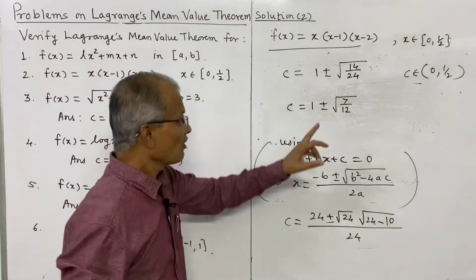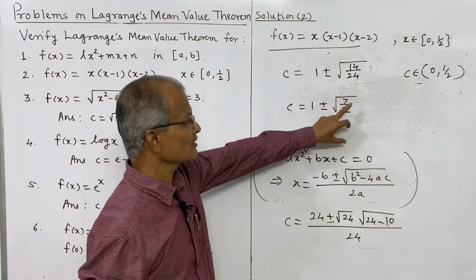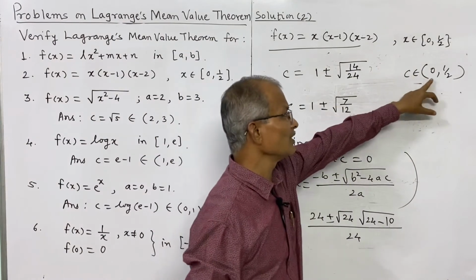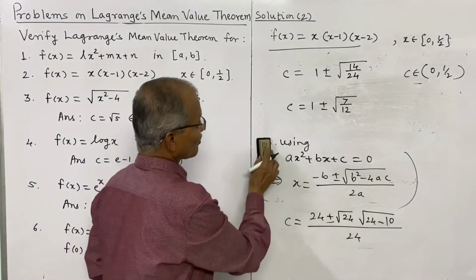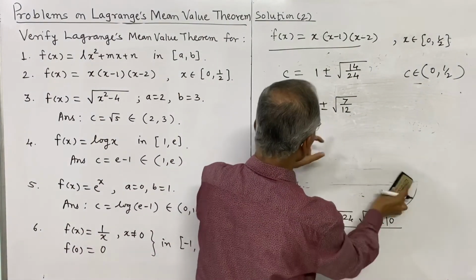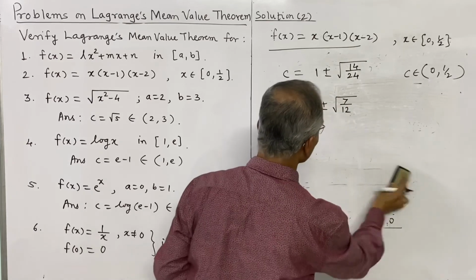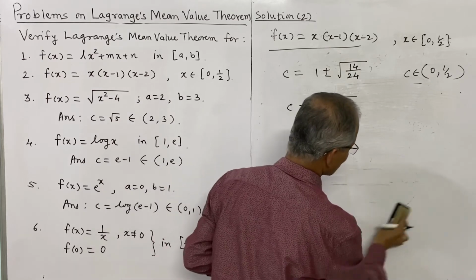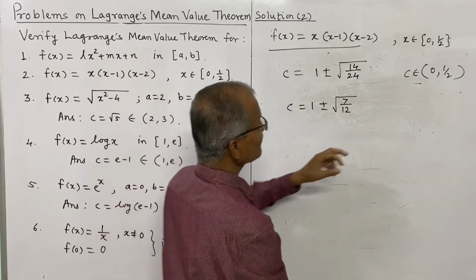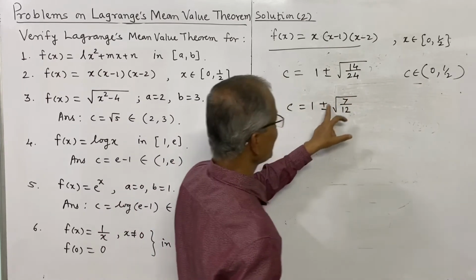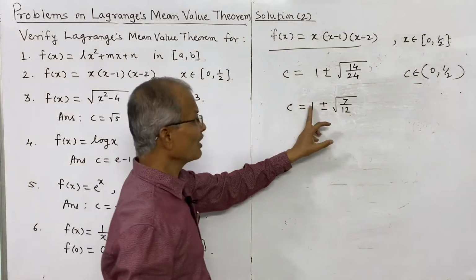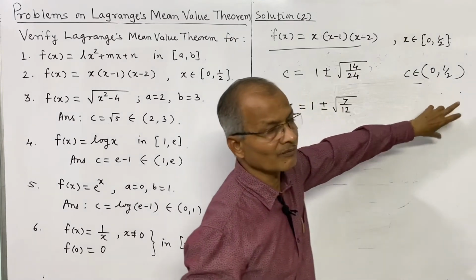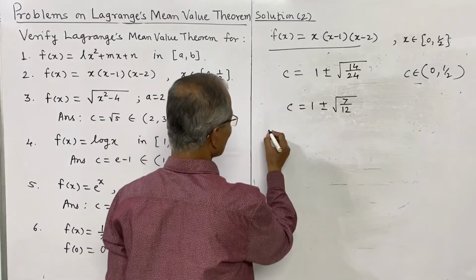But we see 1 plus root of 7 divided by 12 will be greater than 1, and that will not be in this interval. So if you take the minus sign, then that will be 1 minus this positive quantity, and that quantity is greater than half. So 1 minus a number greater than half will be in between 0 and half, that will be less than half.